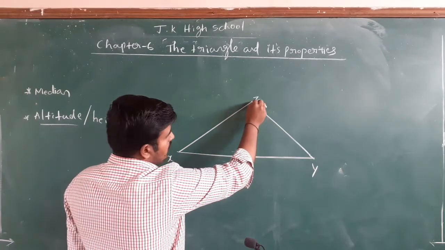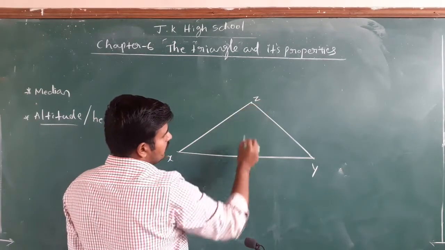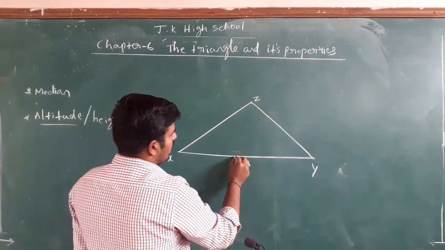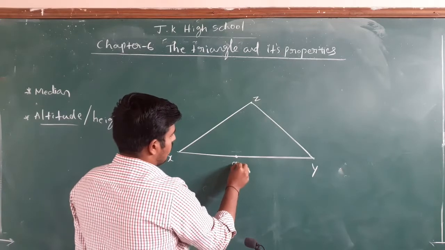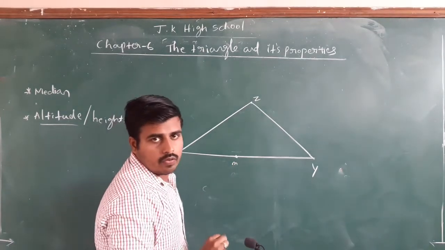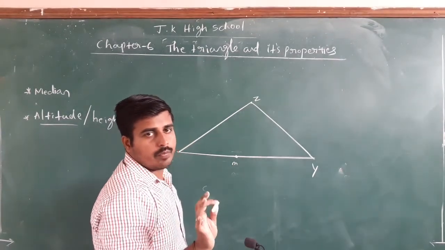Altitude starts from a vertex, and suppose the midpoint of xy is somewhere here. While drawing altitude, we don't care about a midpoint.